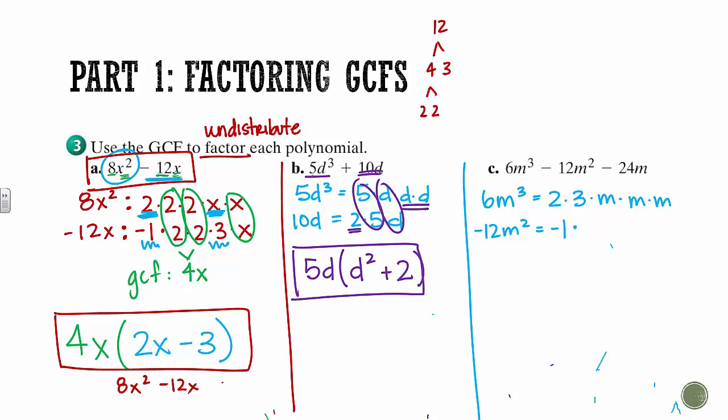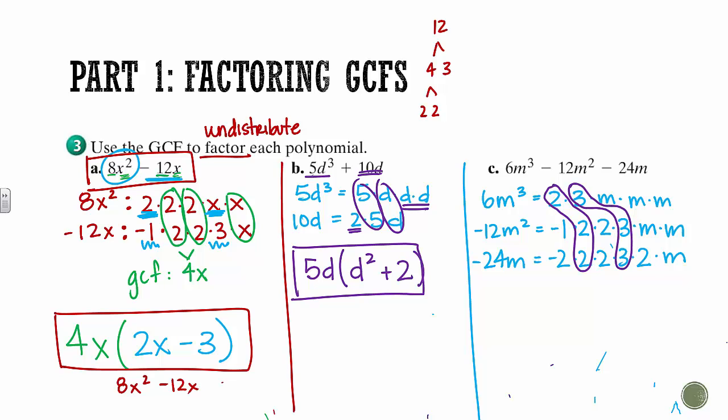So we broke 12 down over here. It's negative 1 times 2 times 2 times 3. And then we have 2 m's. And then 24 is almost like 12, except it's multiplied by 2. So when we do this, it's the negative 1 times 2 times 2 times 3 times another 2, because it's times 24. So then you pull out, what do they have in common? So there's 1, 2 that we can pull out of each of these. And then everybody has a 3, so we can pull one of those out. And then everybody has at least one m, so we can pull those out. So 2 times 3 times m is our GCF, or 6m.